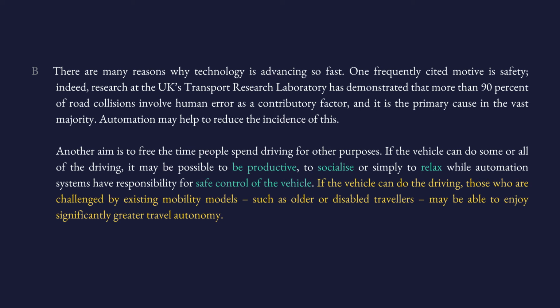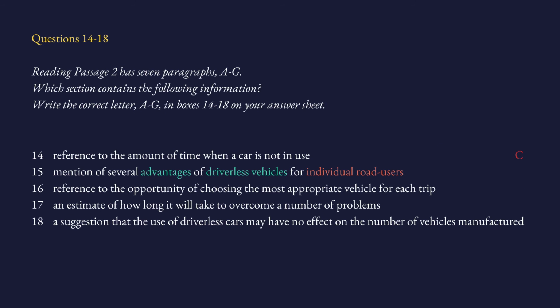So I gave you a long explanation of the advantages for people who drive. Well, while you're driving, there are not 10 people behind the wheel. There's only one person. So the keyword we had in the question, individual road users, basically refers to that. So you're one person, you're driving. Of course, there are other people in the car, but you are driving. So there are driverless cars, which we talked about, automation, robotic cars, and advantages, and there were plenty of advantages. So paragraph B nicely summarizes all this information.